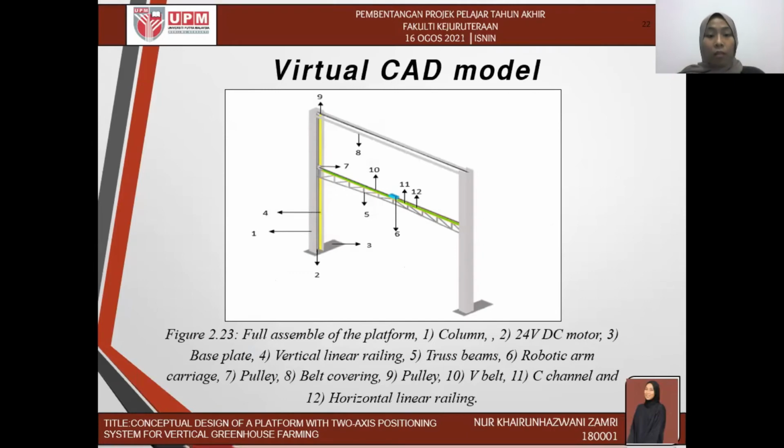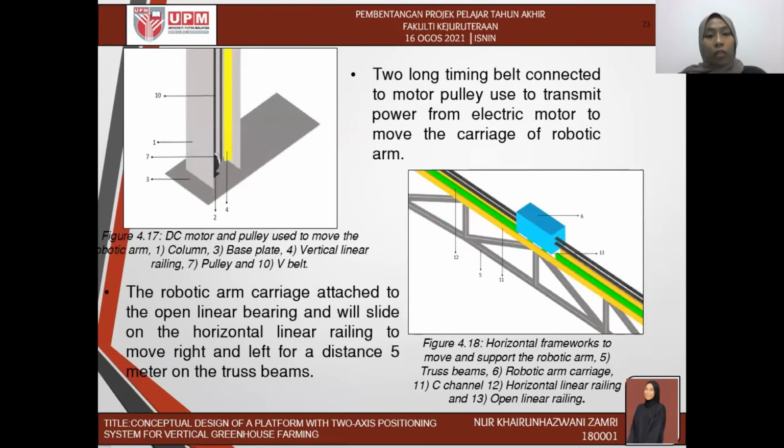So this is the full assembly of the platform using a coaxial mechanism. The first figure shows the 2 long timing belts connected to the motor pulley, used to transmit power from the electric motor to move the carriage of the robotic arm. And then the robotic arm carriage will attach to the open linear bearing that will sit on the horizontal linear bearing to move right and left over the distance of 5 meters.